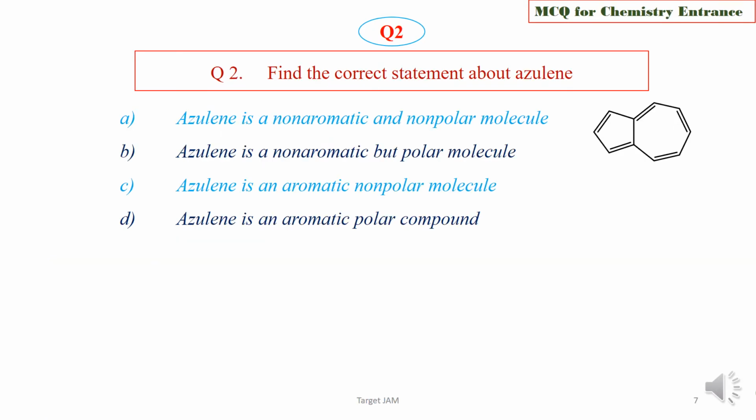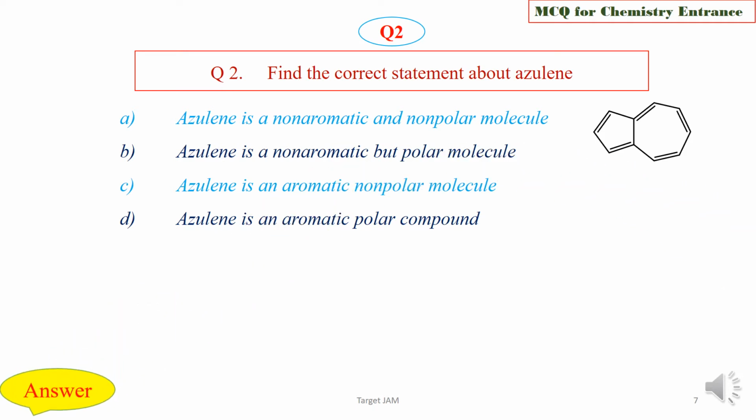Now, question 2. Find the correct statement about azulene. Option A, azulene is a non-aromatic and non-polar molecule. Option B, azulene is a non-aromatic but polar molecule. Option C, azulene is an aromatic non-polar molecule. Option D, azulene is an aromatic polar compound. Choose the correct statement about azulene.